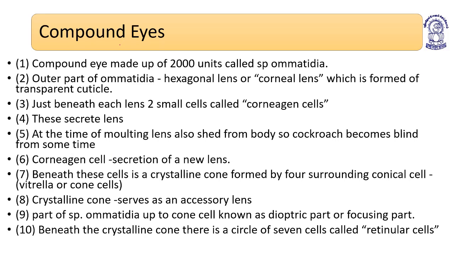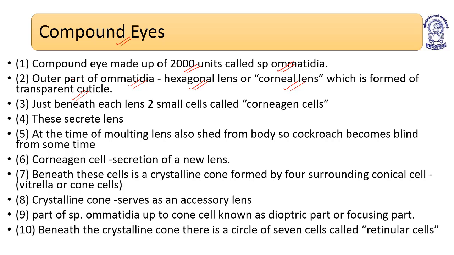Compound eyes. Compound eyes are made up of 2000 units, and these special units are known as ommatidia. The outer part of the ommatidia has a hexagonal lens, or corneal lens, which is formed by transparent cuticle.